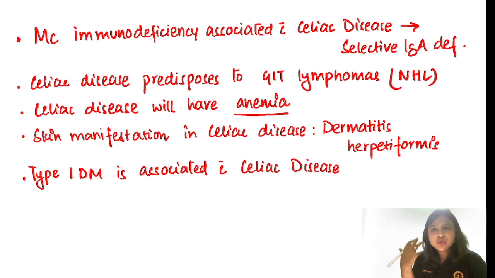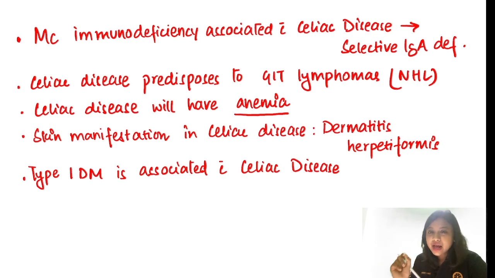I think I already told you repeated times, in type 2 diabetes mellitus, we always do the screening as soon as the disease is diagnosed. Like microalbuminuria, hematuria, ocular screening, all these things in type 2 diabetes mellitus are usually done at the time of diagnosis. But in type 1 diabetes mellitus, ocular screening or screening for kidney disorders like albuminuria, we do it after 5 years. In celiac disease, screening is done after 2 years.